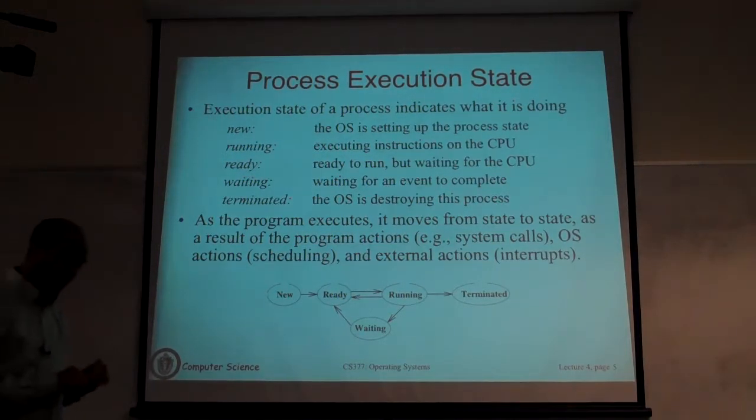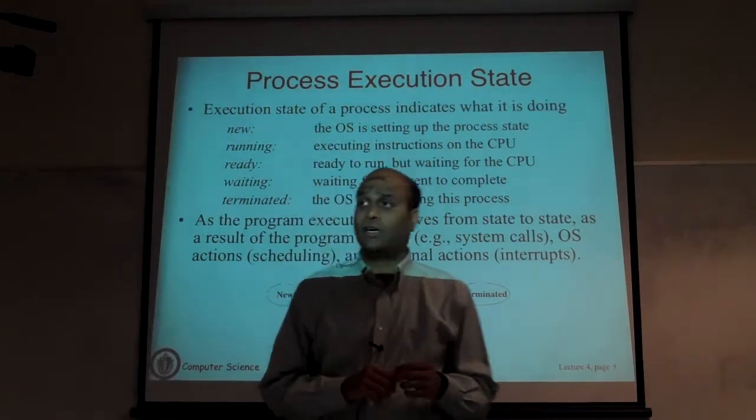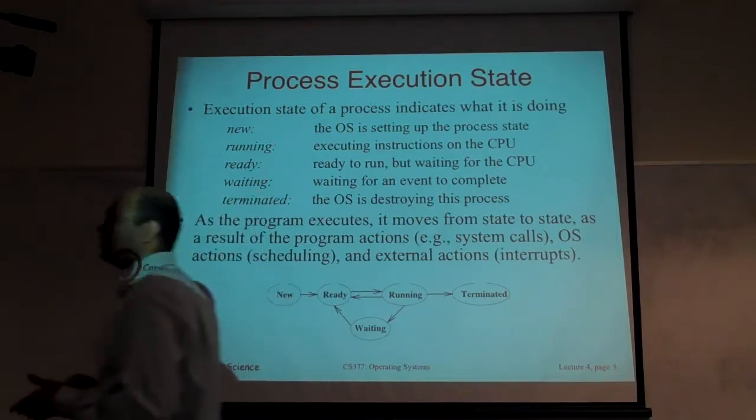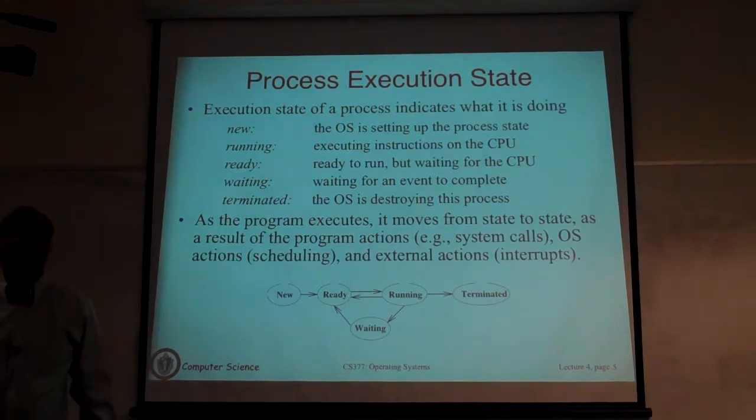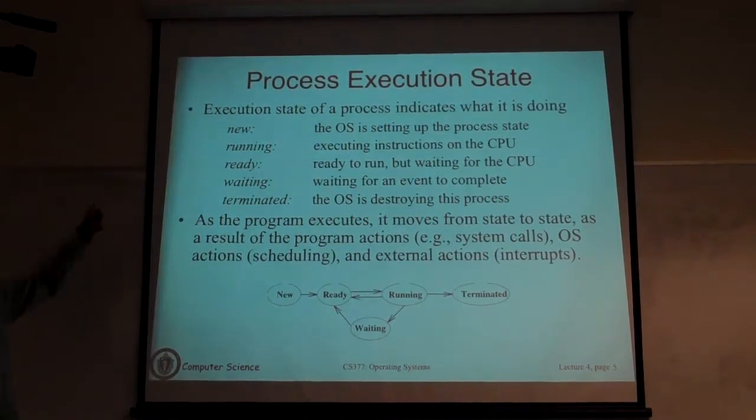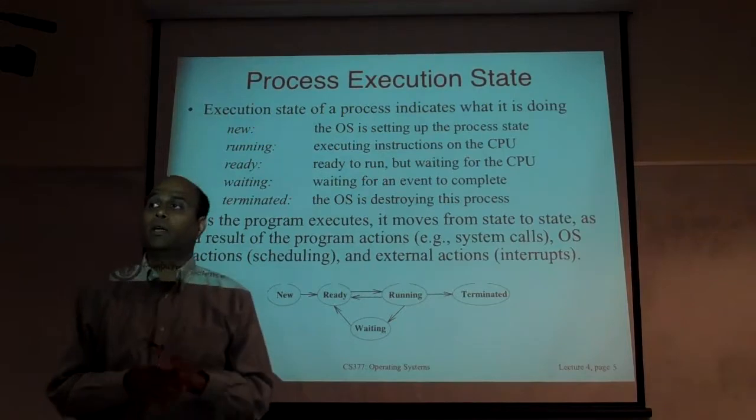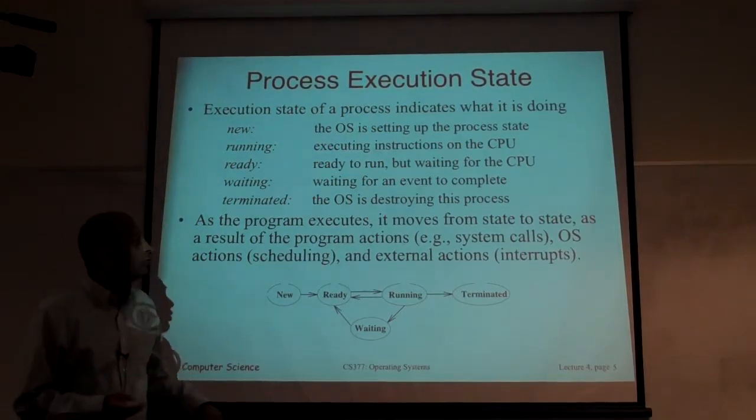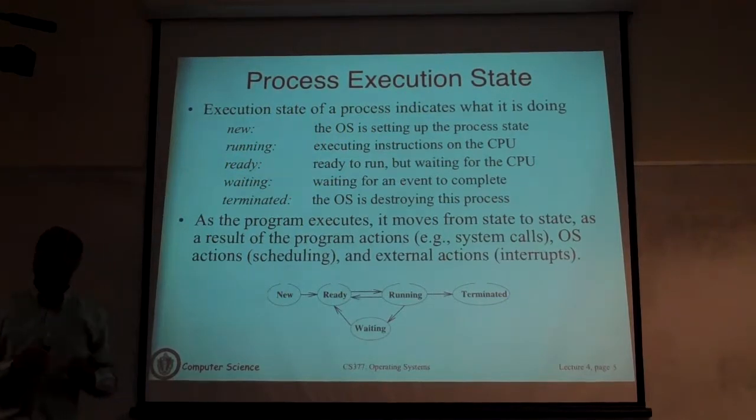But as far as the process execution state is concerned, we have to understand how processes start executing and what they do, and based on what they do, how the OS tracks the state of the process. So we'll say that the execution state of a process indicates what it is doing at any given instant, and the process could be in one of these five states: new, ready, running, waiting, or terminated.